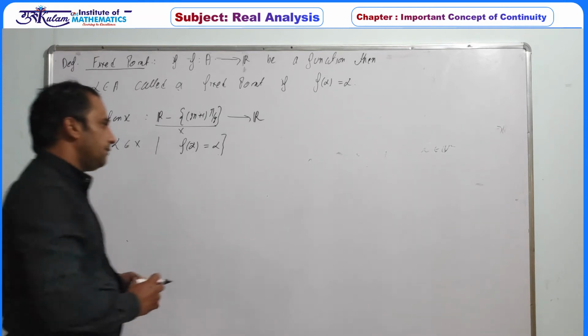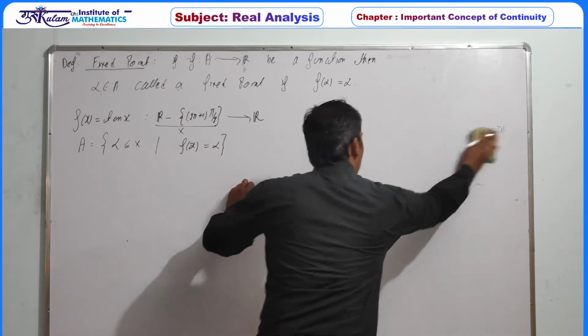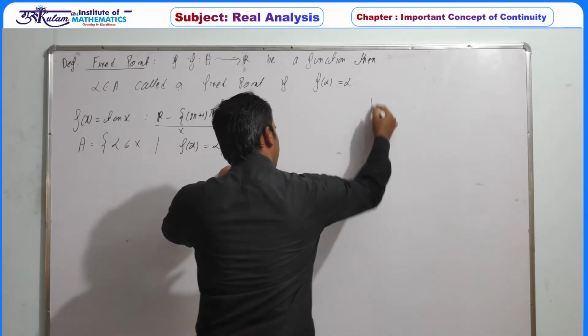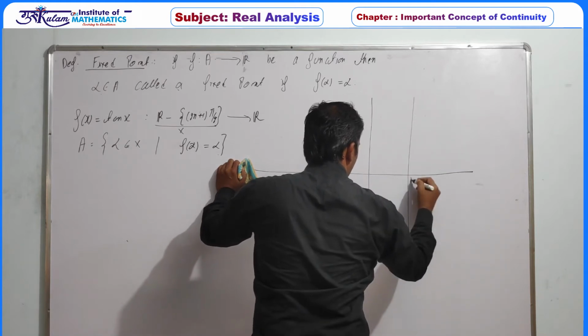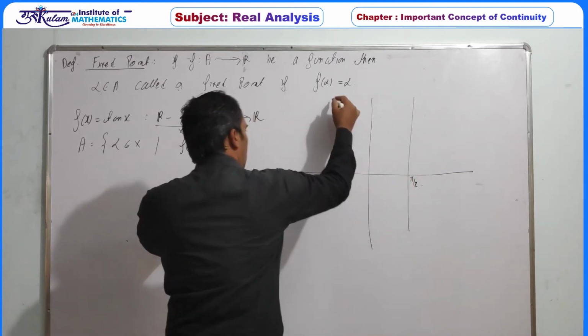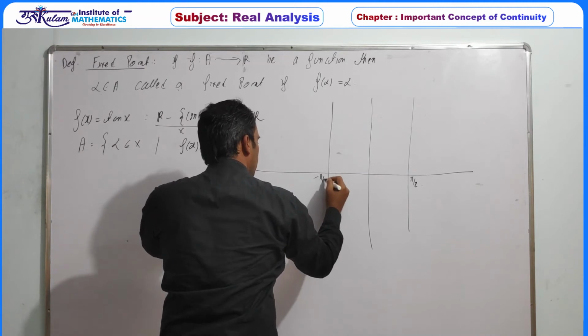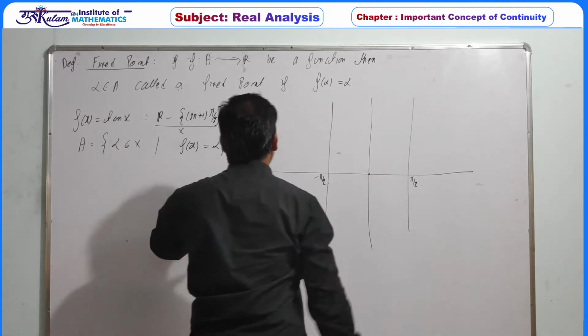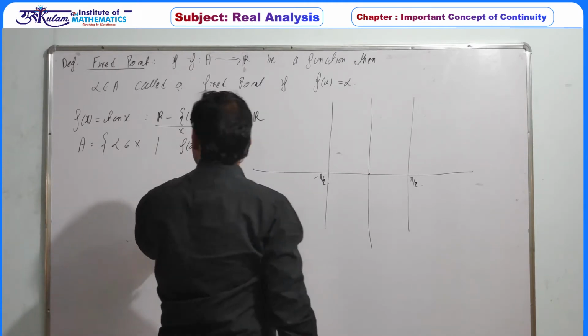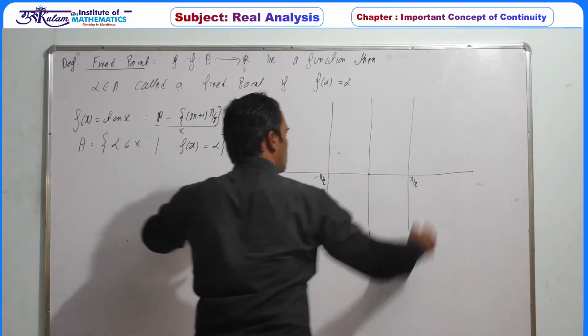Geometrically, if we draw the graph of tan of x, say this point is pi by 2 and this is minus pi by 2, then at 0, tan of x is 0. As x tends to pi by 2, tan of x tends to plus infinity.